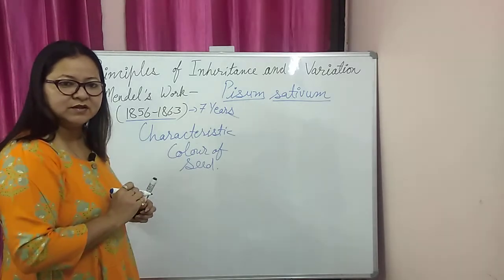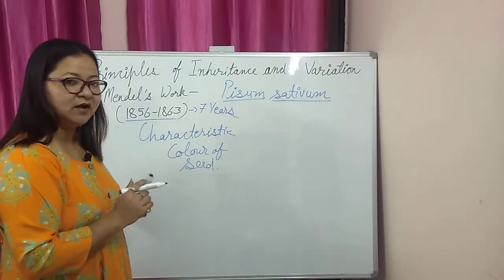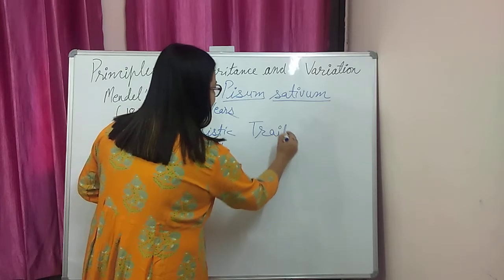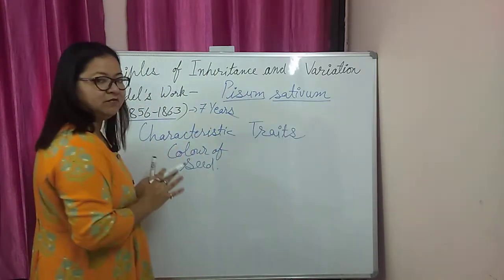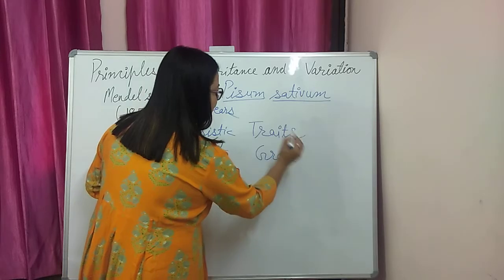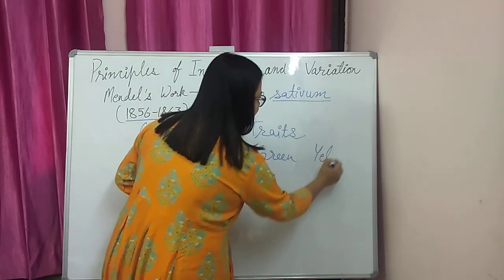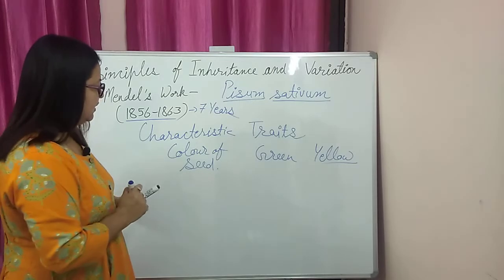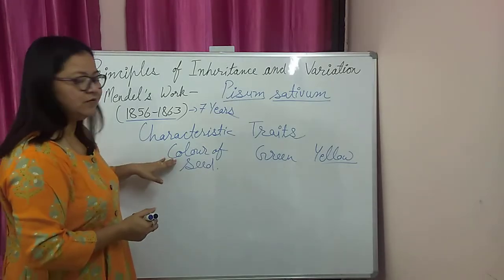For the color of the seed, Mendel observed that there are 2 traits. We will use the word traits. He found that there may be green color seeds or yellow color seeds.